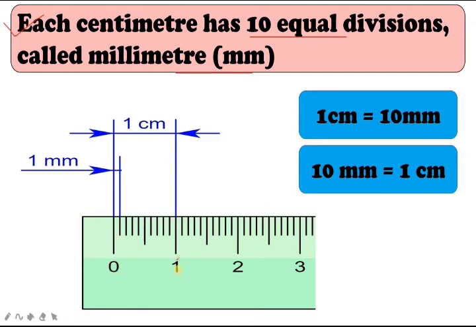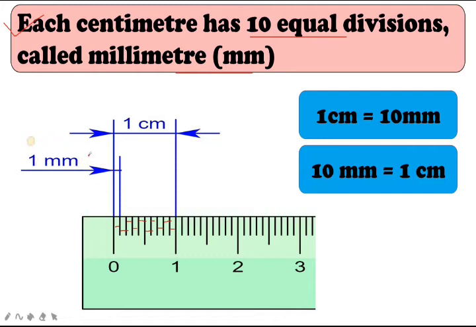Look at here, in between 0 to 1, you can see 10 small divisions. That is 1 millimeter. This is 0.1 millimeter, 0.2, 0.3, 0.4, 0.5, 0.6, 0.7, 0.8, 0.9 and 1. In between you can see 10 small divisions, that is called millimeter. This small distance is the millimeter.